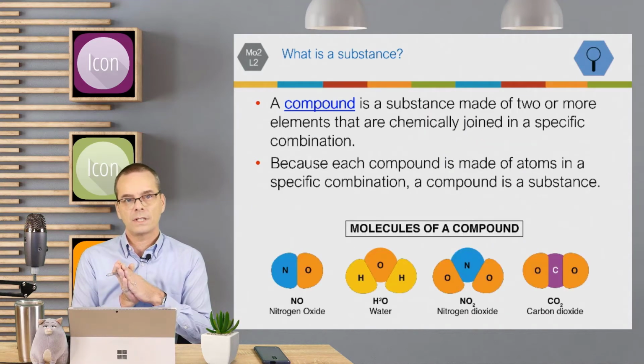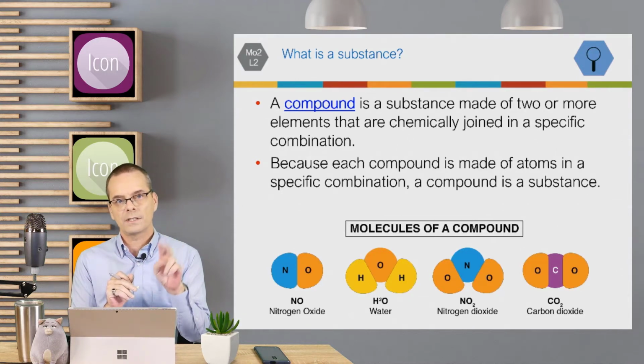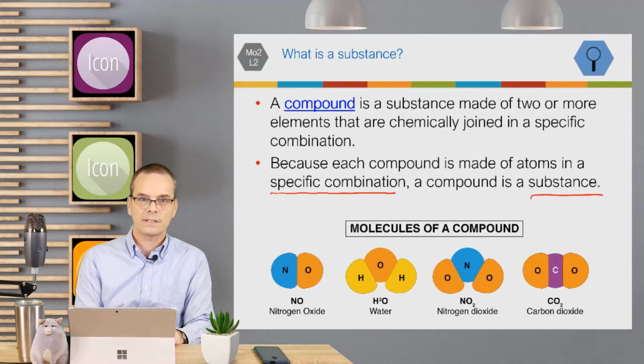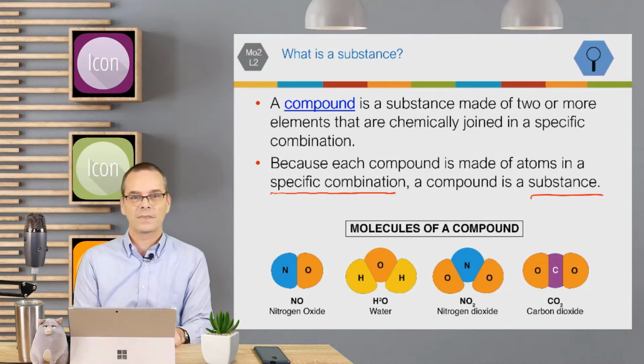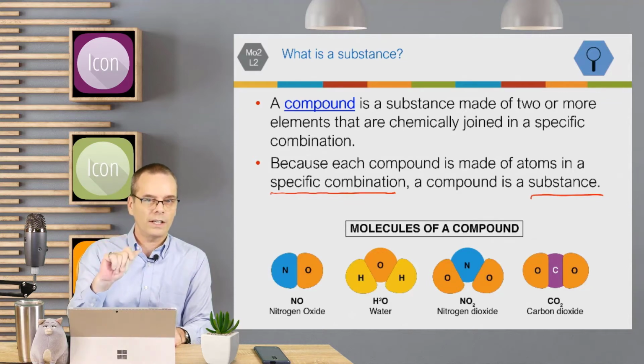A compound is a substance made of two or more elements that are chemically joined in a very specific combination. Because each compound is made in a specific combination, a compound is also a substance. It starts to get very confusing, but I have a little chart when we're done to help you remember it.